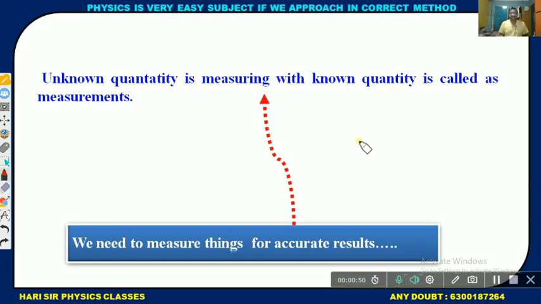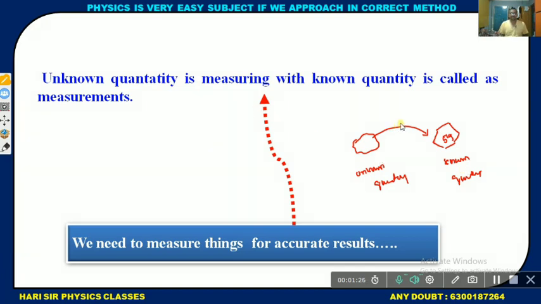Simply, I am saying there is one unknown object. This is an unknown quantity. How much quantity? How many kilograms? I don't know. So this is unknown. An unknown quantity measured by comparison with a known quantity. This is the known quantity. An unknown quantity compared with a known quantity is called measurement.